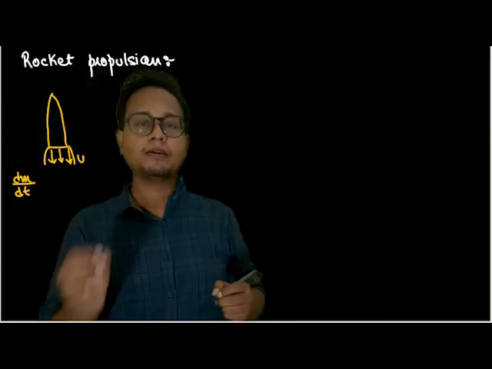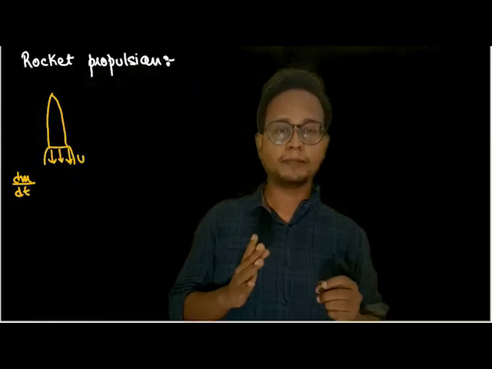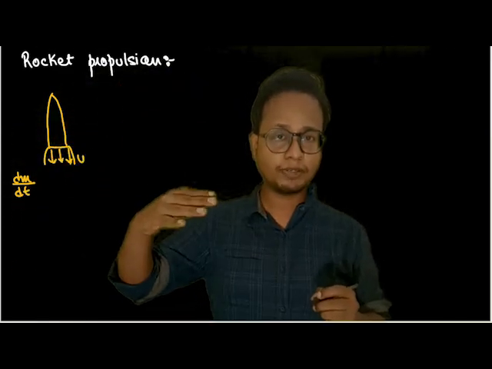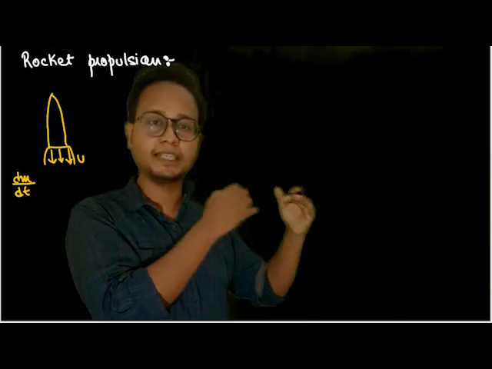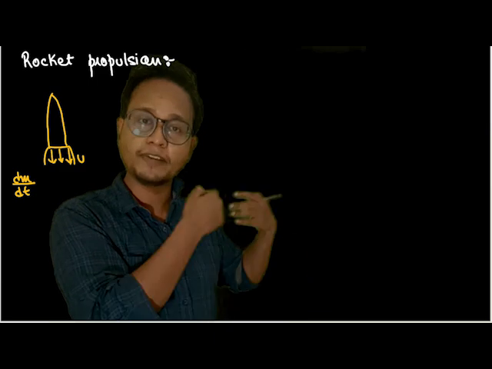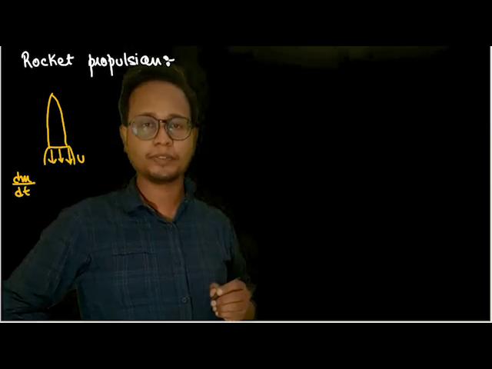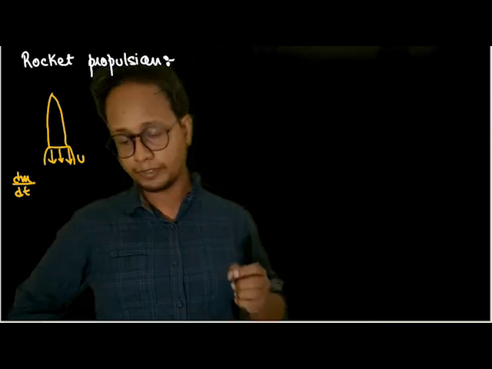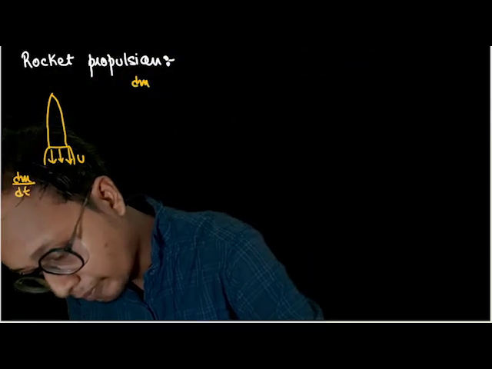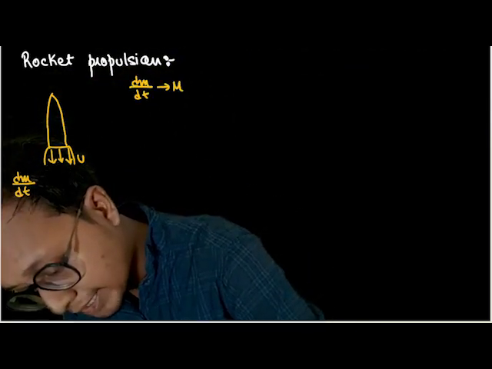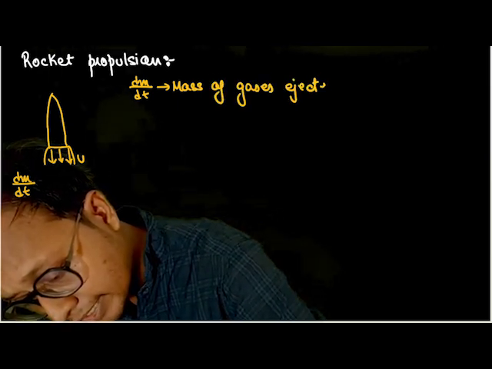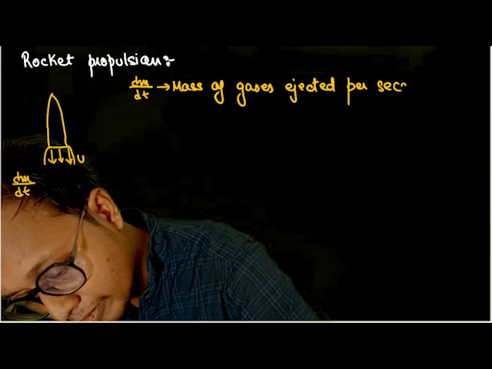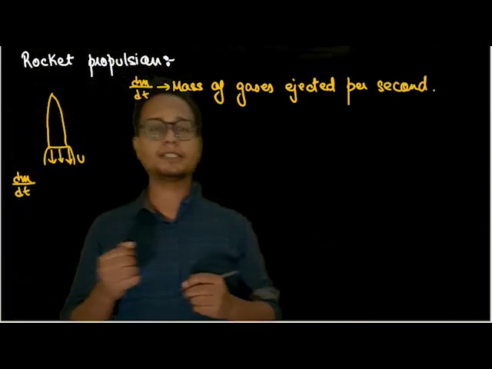dm by dt means 5 kg of gases is coming out per second. That means in the first second 5 kg of gases came out, then after that another 5 kg of gases came out. Each second that passes, the rocket is ejecting 5 kg of gases from itself. So dm by dt is nothing but the mass of gases ejected per second.